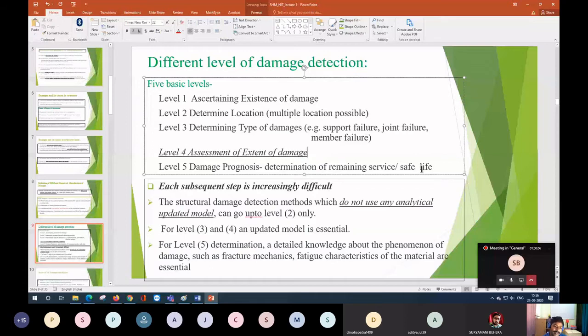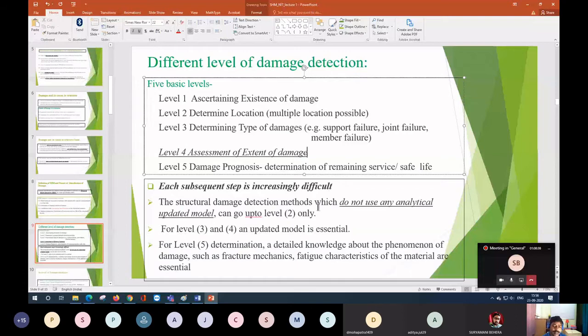So each subsequent step, from level 1 to level 4 or level 5, the difficulty level is increasing. Obviously, it is increasing. I'm not talking about practical application, only about the research level: researchers doing research on this topic are able to go up to level 4, and level 5 is a difficult job that needs another type of expert, who is expert in material modeling or structural modeling.